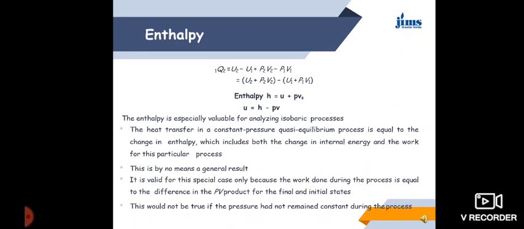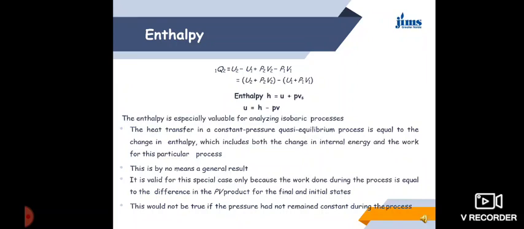Next is enthalpy. What is enthalpy? Enthalpy is a especially useful variable for analyzing isobaric processes. Okay. The heat transfer in a constant pressure quasi-equilibrium process is equal to the change in enthalpy, which includes both the change in internal energy and the work for this particular process.